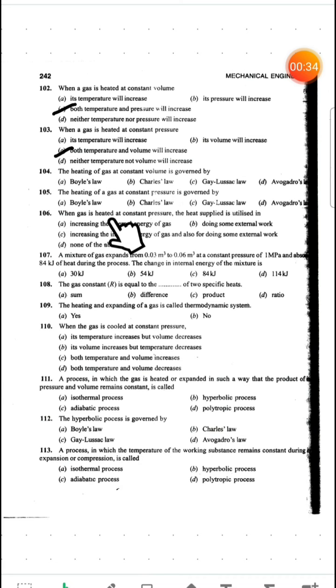So next question, when a gas is heated at constant pressure, the heat supplied is utilized in, see, if gas is heated at constant pressure, that heat will be utilized in increasing the internal energy and also doing some external work, right? So our answer to this 106th question will be option number C. This will be C, this will be B, this will be C.